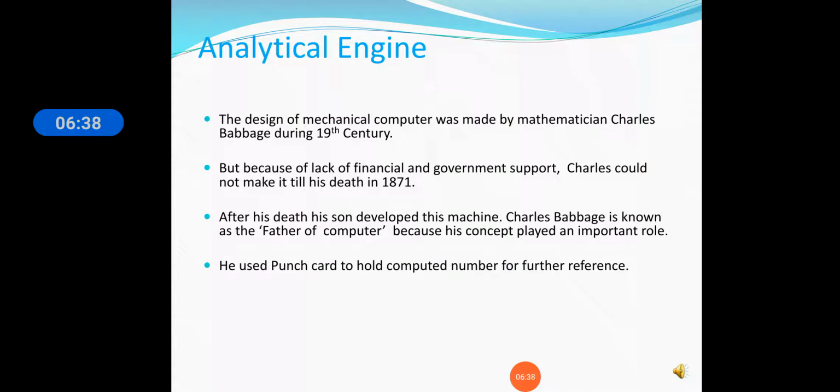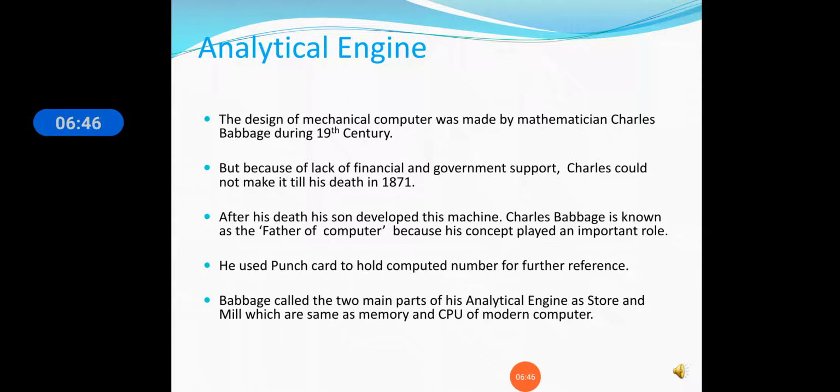He used punch cards to hold computed numbers for further reference. Babbage called the two main parts of the analytical engine the store and the mill, which were the same as the memory and CPU of a modern computer.